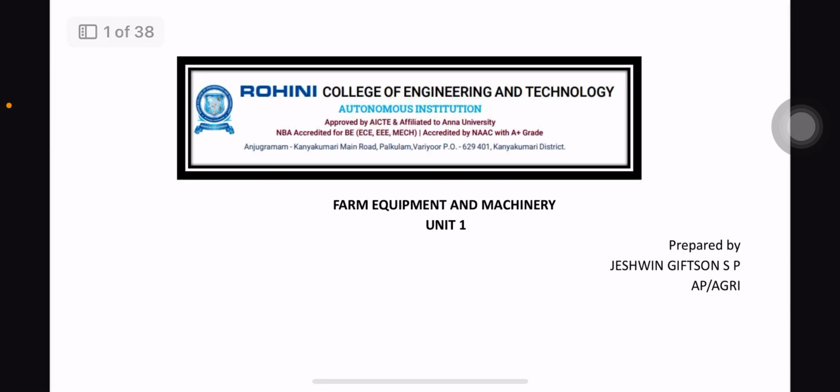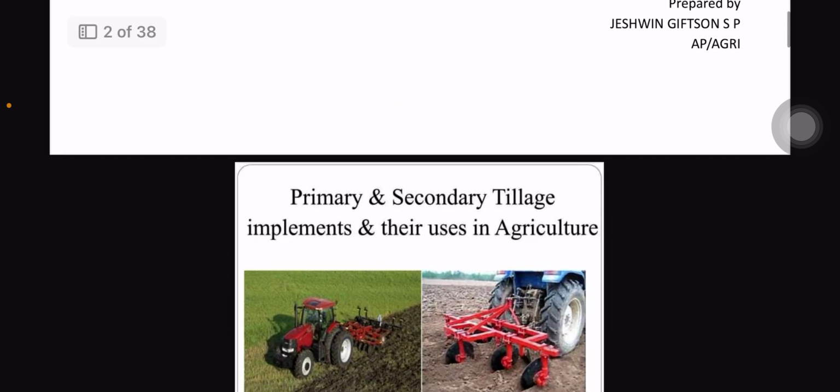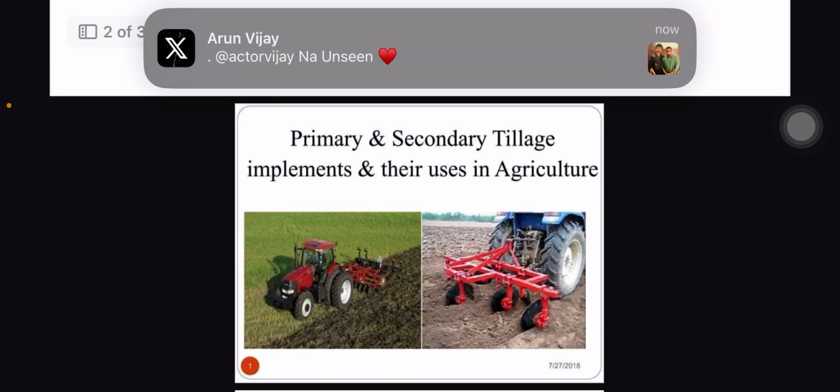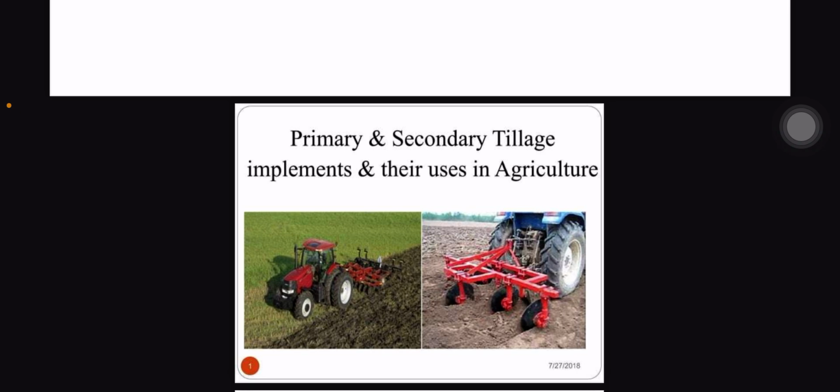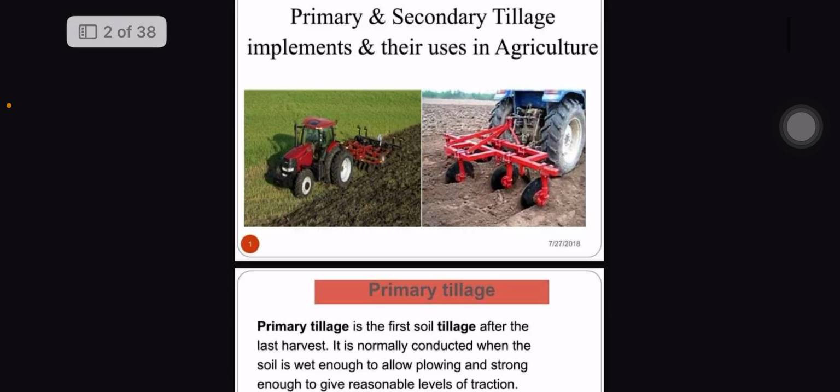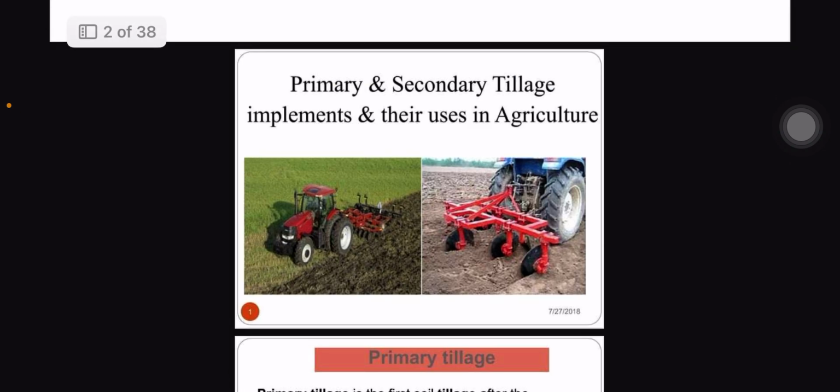This is the second part of unit number 1. The topic is primary and secondary tillage implements and their uses in agriculture. Before moving into the subject, we have to understand what tillage is first, then the types of tillage. Don't get confused between types of tillage and classification of tillage.